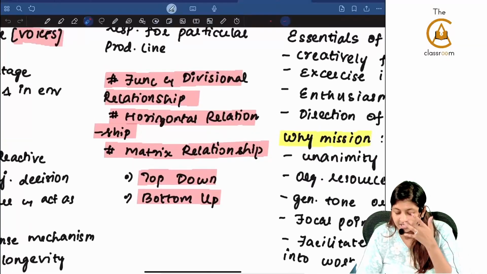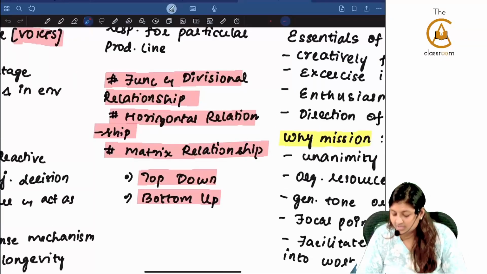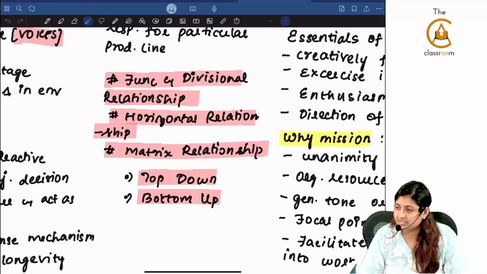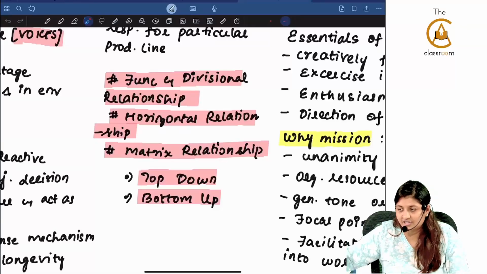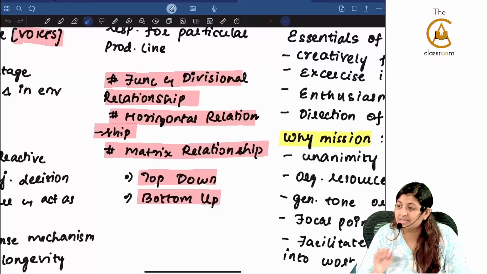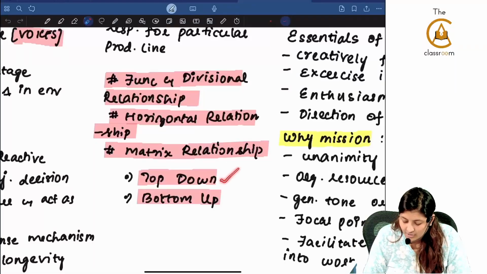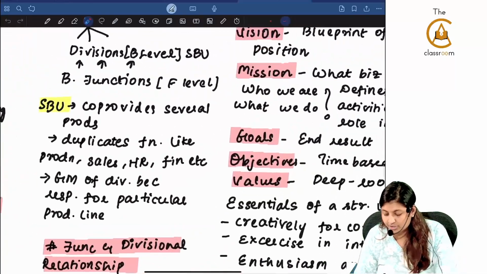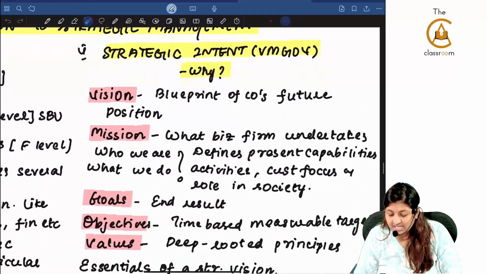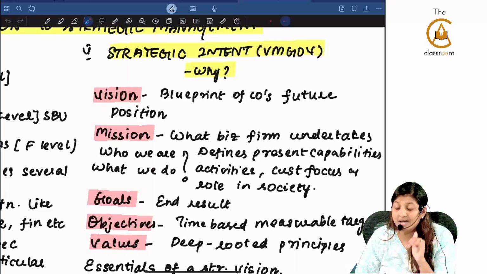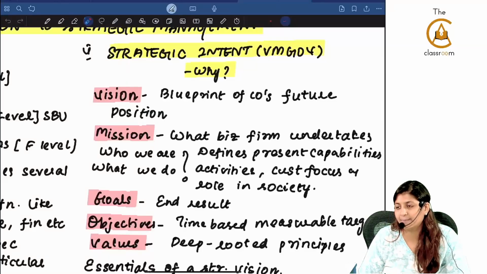Now there is a relationship between functional and divisional relationship, horizontal relationship and matrix relationship. Horizontal relationship means a flat structure. Matrix relationship means grid-like structure. There is a top-down approach and bottom-up approach. Then going to strategic intent. Intent means the purpose. Why have they formed the company?